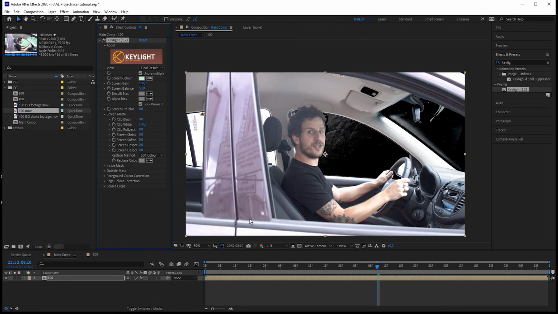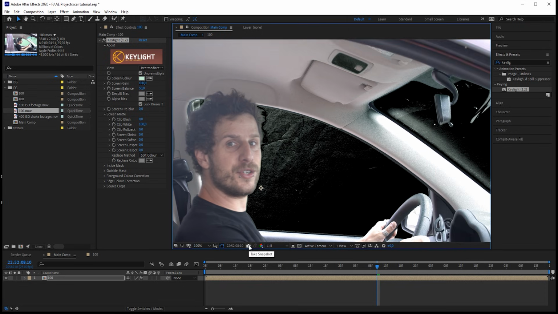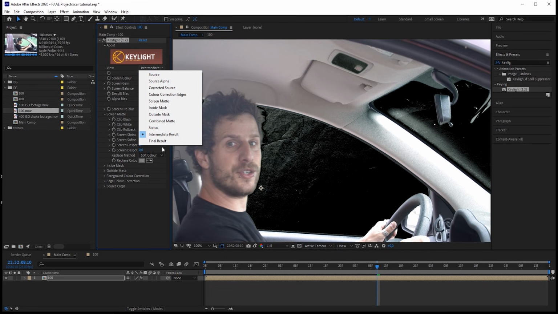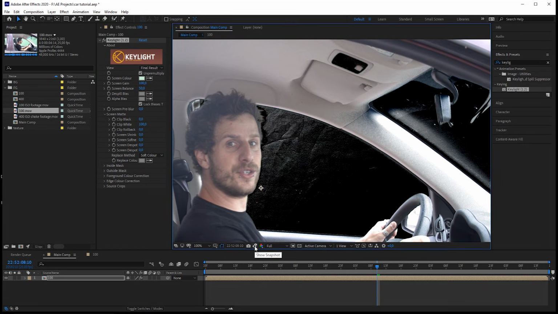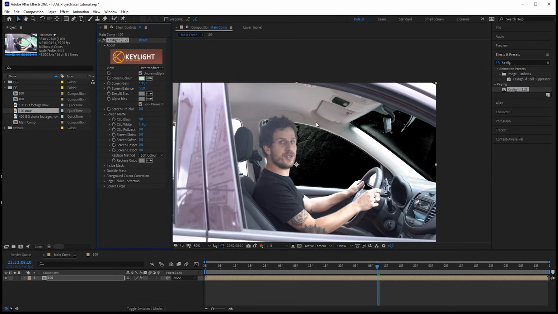Another thing that I'm doing right now is I don't want to see the final result, but the intermediate result. That means we still have the green tone in it. So this is with the green tone. Let me take a screen grab here. And this is the final result. You can see that we just get a little bit more detail when we don't let Key Light do the spill correction. So let's go back to the intermediate result and take care of the green tones later.